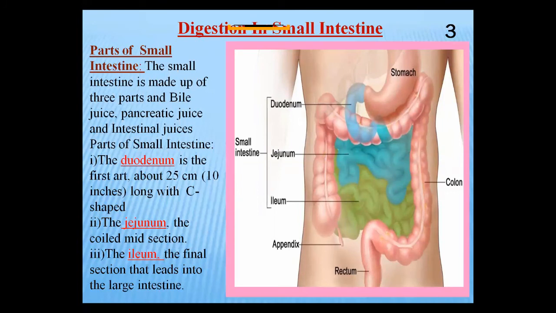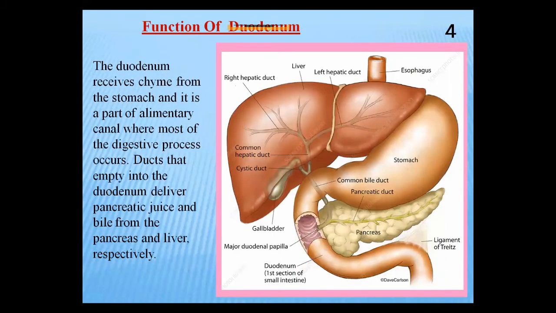Today we have discussed the parts of the small intestine. Please try to pronounce it properly: duodenum. Duodenum. Duodenum. It is 25 centimeters long. Then the jejunum, the second part, and the last is the ileum. Today we discussed the most important part of the small intestine, the duodenum.